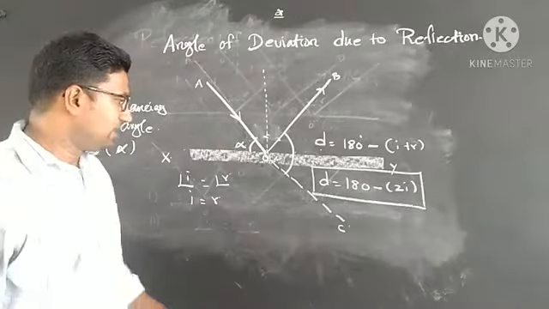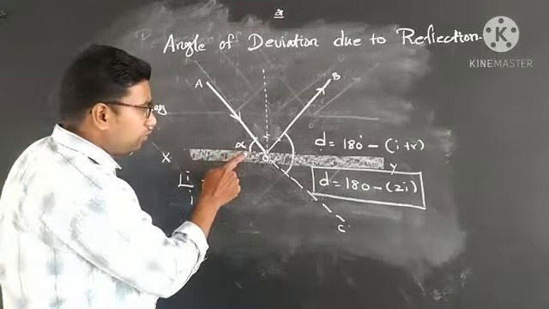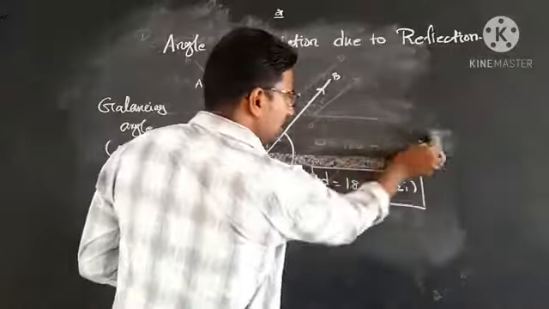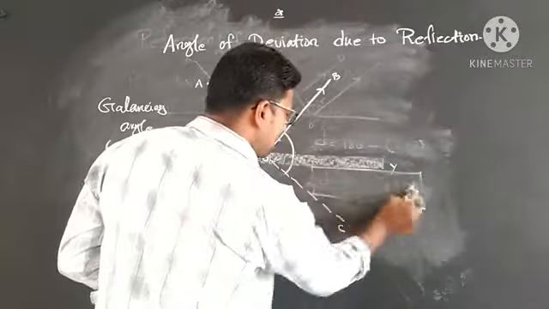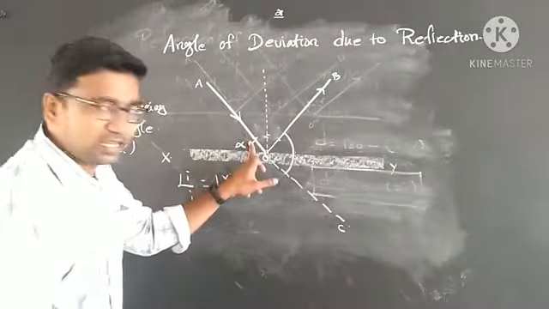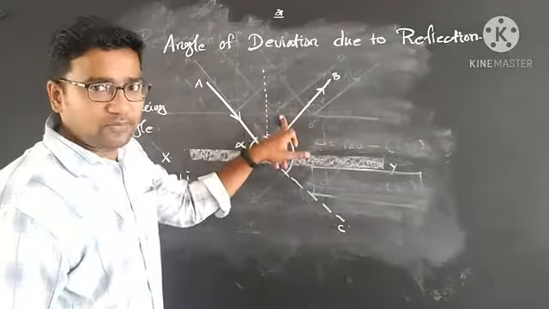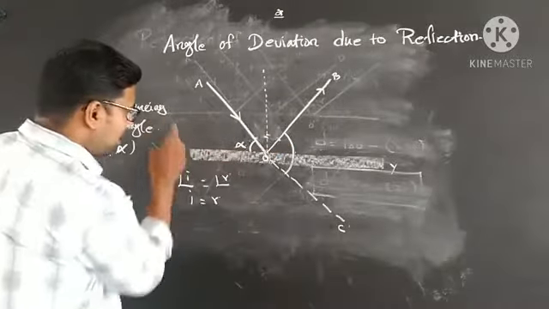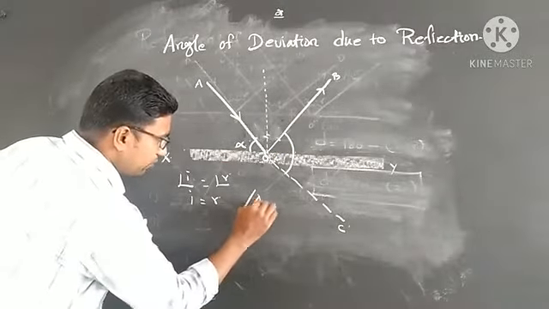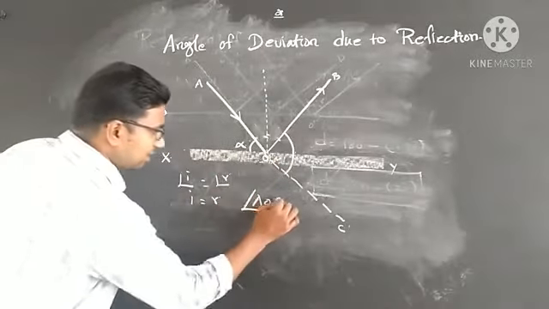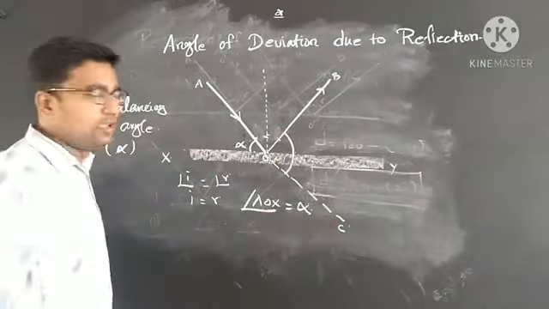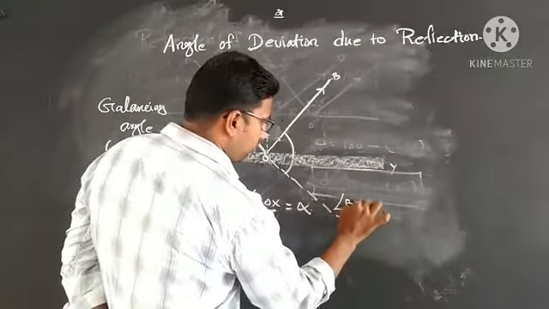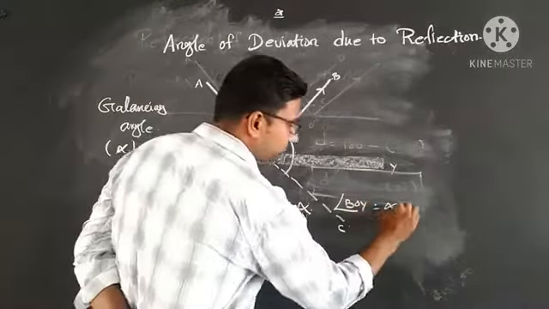Next step. BOY also creates the same glancing angle, because the incident ray creates the same angle as the reflected ray, so I equals R. So the angle AOX is equal to alpha, and the angle BOY is also alpha.